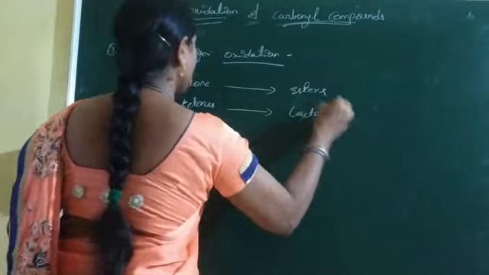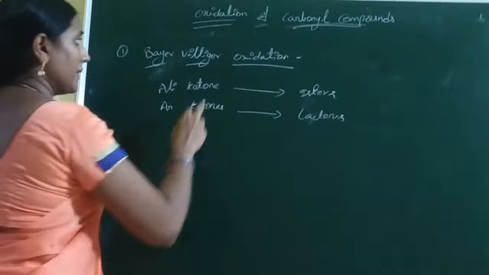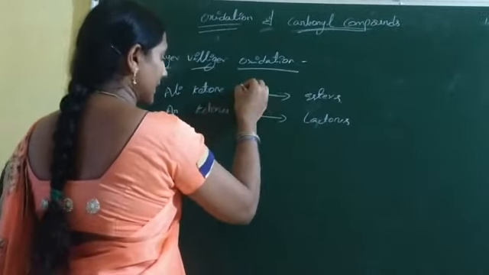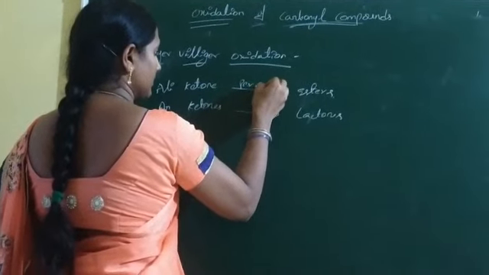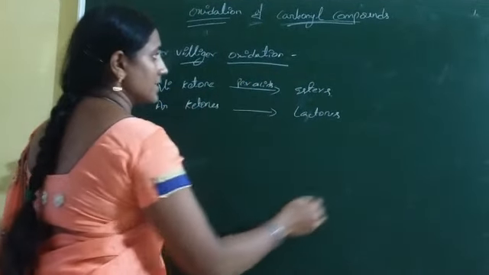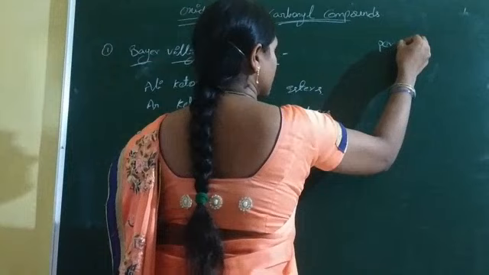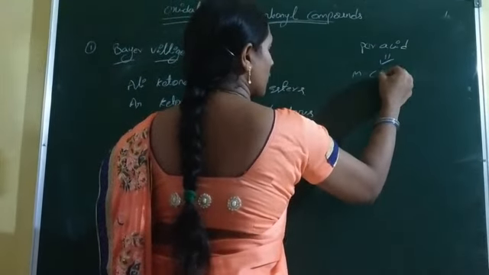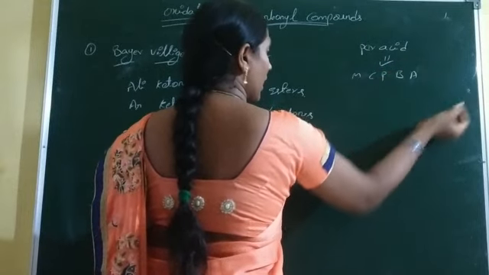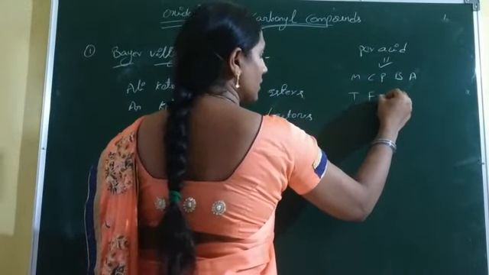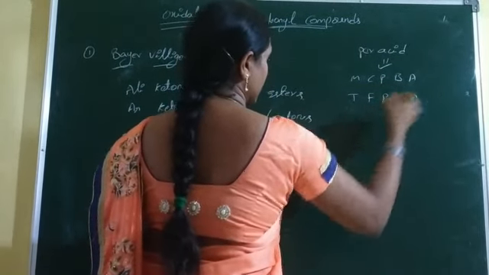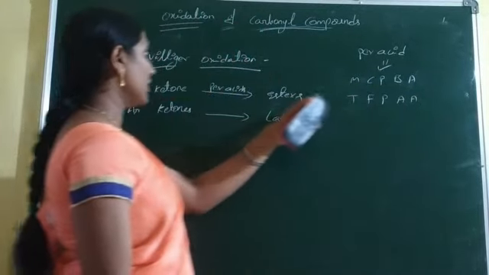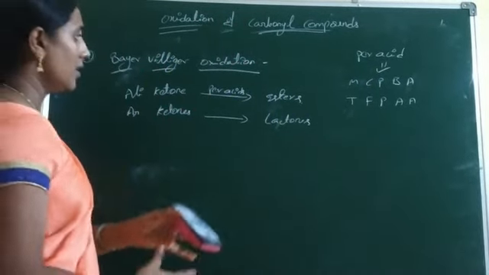The reagent is peracids, such as metachloroperbenzoic acid or trifluoroperacetic acid. All peracids are reagents of Baeyer-Villiger oxidation.